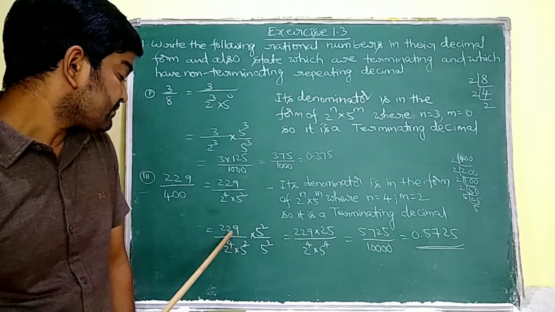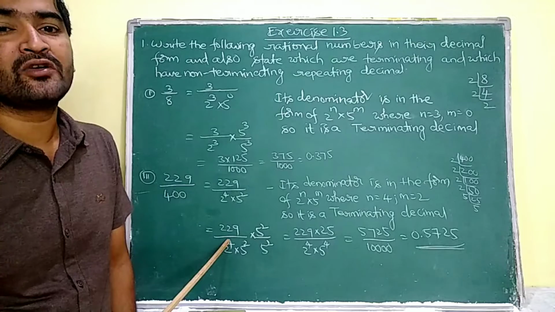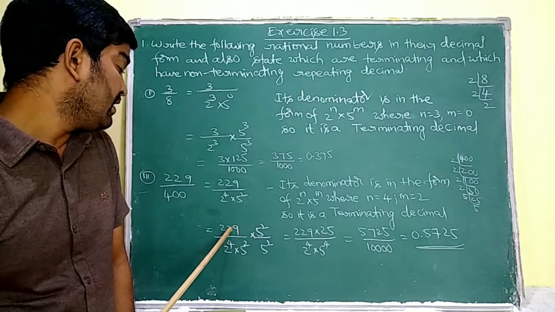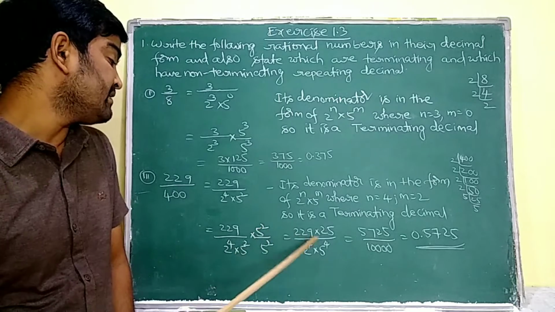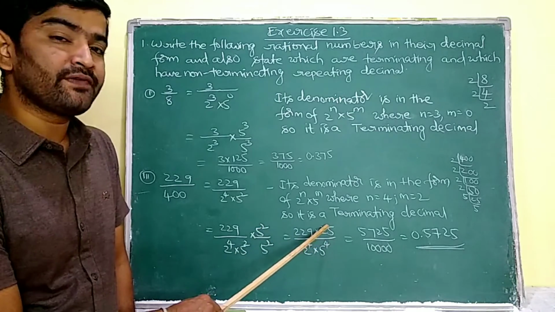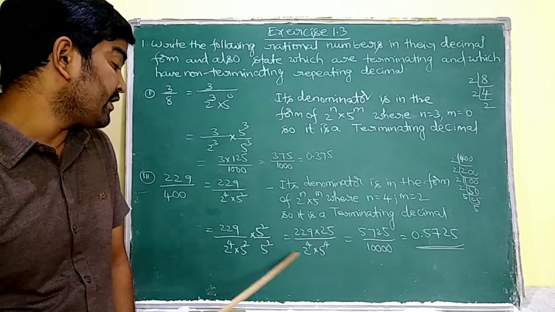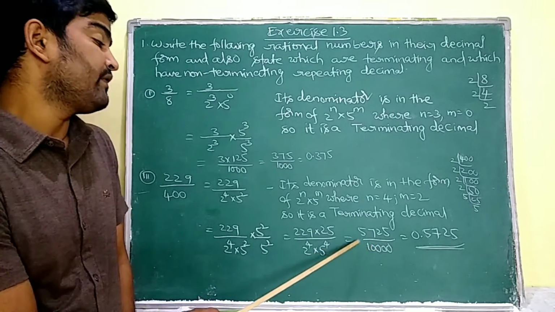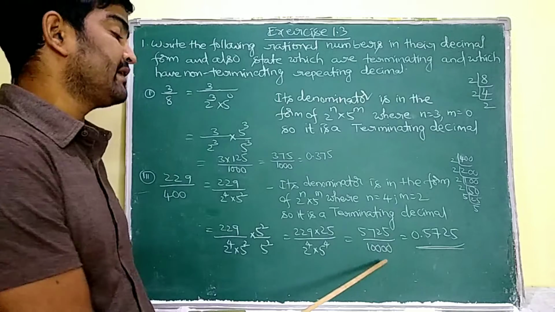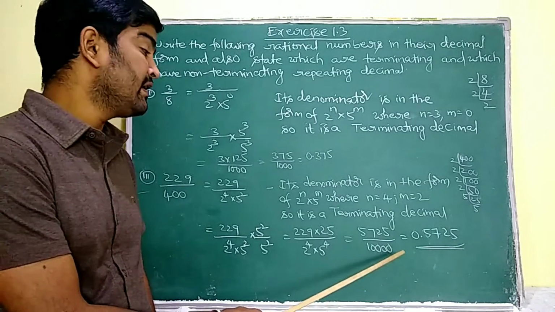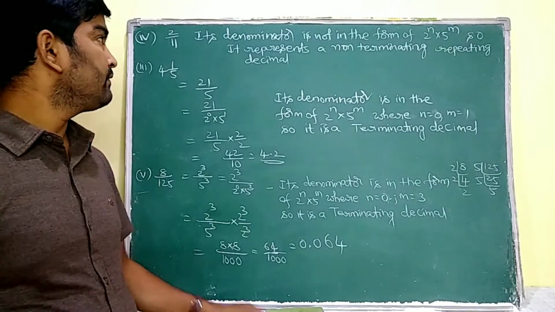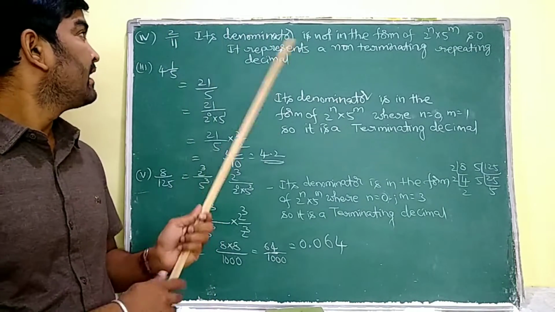So the denominator is going to have 2's and 5's in the same number. So 229 into 5 square means 229 into 25 by 2 power of 4 into 5 power of 4. We know its value as 10,000. So 5,725 by 10,000 is nothing but 0.5725.